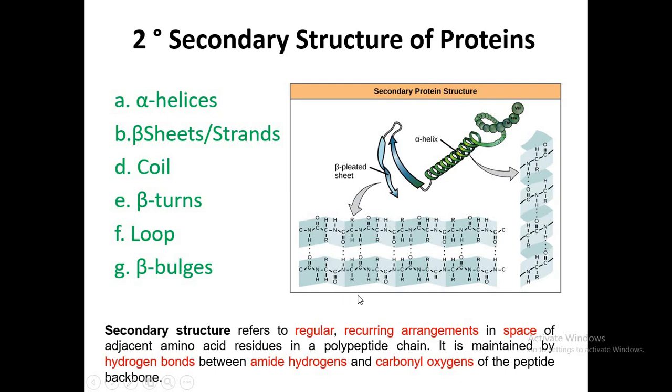Actually, the secondary structure of protein is that structure when the sequence of amino acids will take any repeating arrangements in space. So we will say this is secondary structure. Here we can see repeated coil, and that we say as alpha helix. So this is the secondary structure of protein. Here we can see that we are having two folded polypeptides and it is a beta pleated sheet.